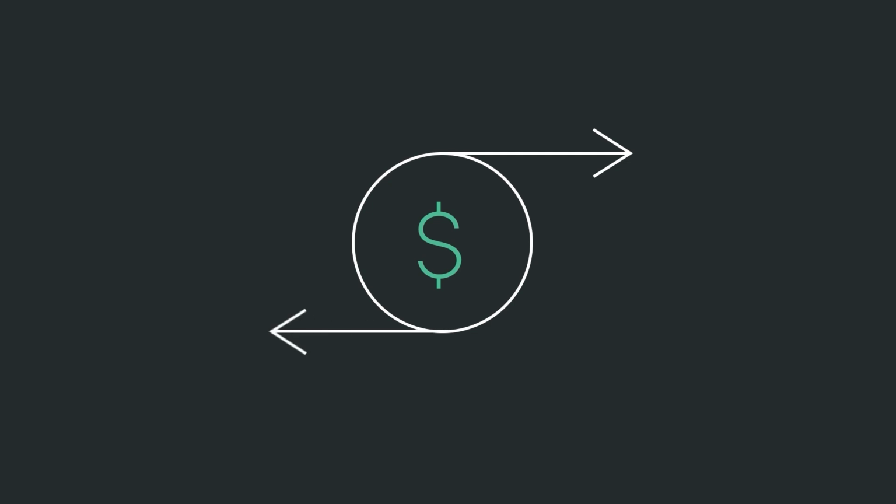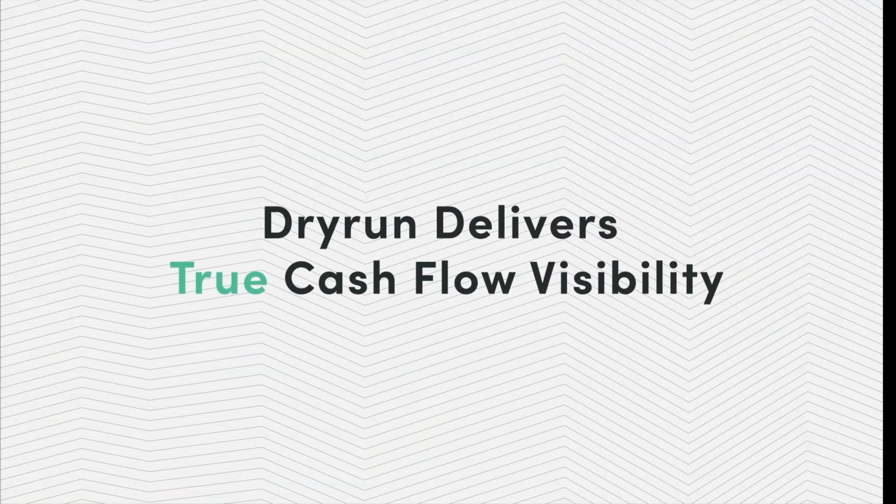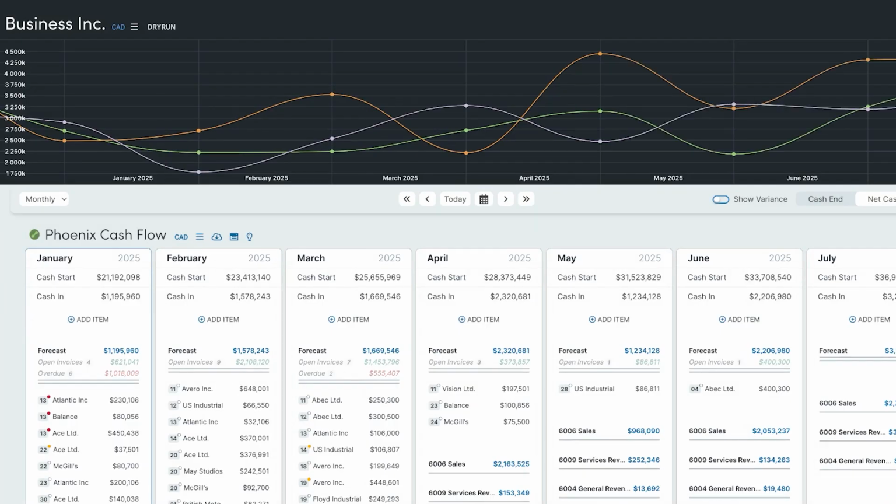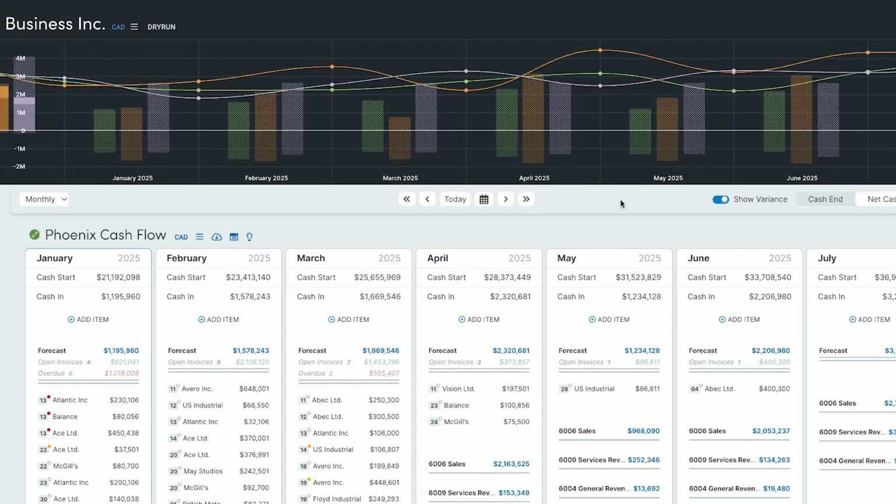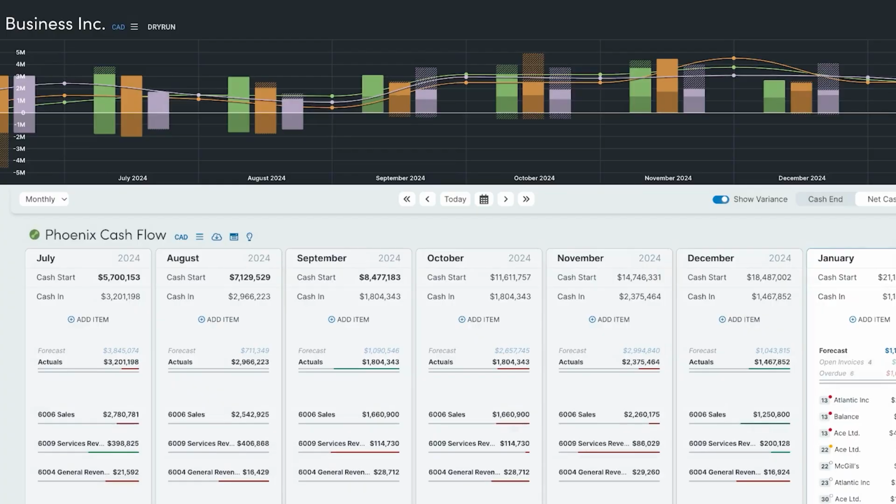Timing of your cash in and cash out is paramount to your business. Dryrun delivers true cash flow visibility, giving you the confidence to make critical decisions. Gain transparency by modeling scenarios to tackle volatile cash flow, revenue, and growth.